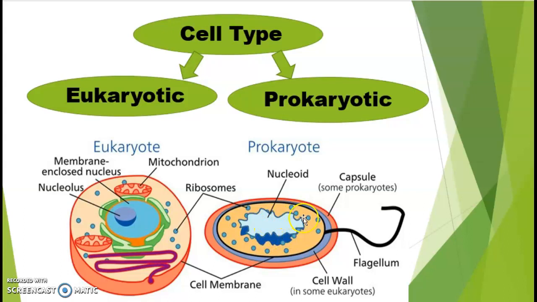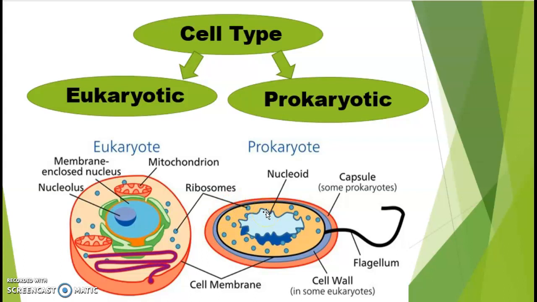The nucleus region is not particularly defined, and that's why it is called nucleoid. That means the prokaryotic organisms or cells lack a nuclear membrane.